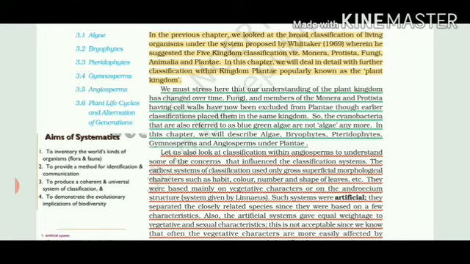Both are climbers. So, evolutionary relationships matter a lot. Evolutionary relationships means how they are characterized and what the similarities in morphology are. When I use the term morphology, it means external characters.